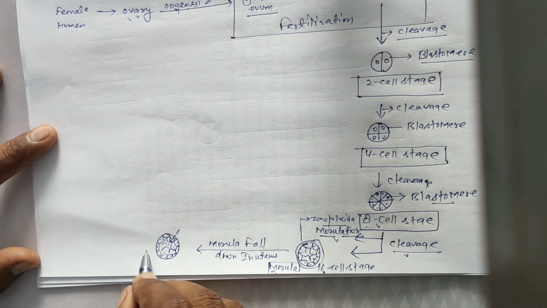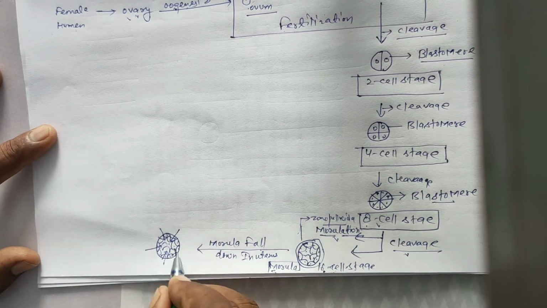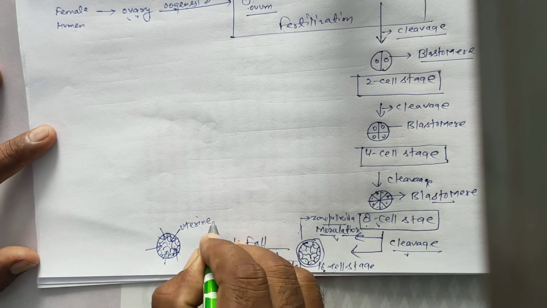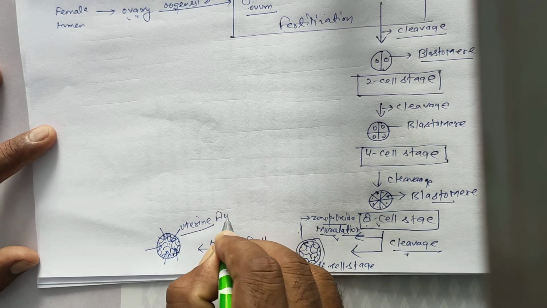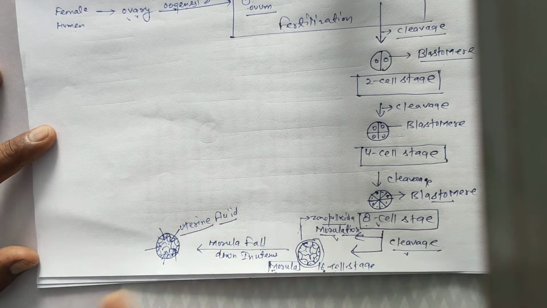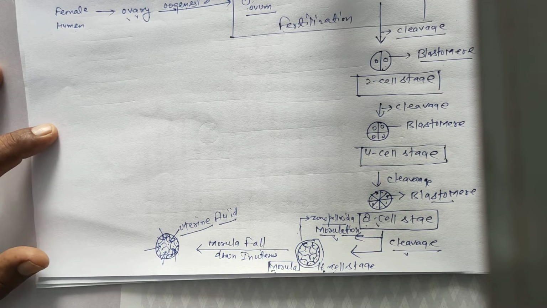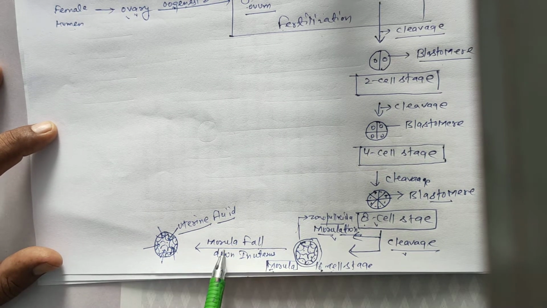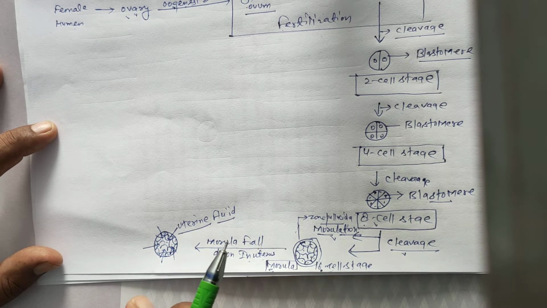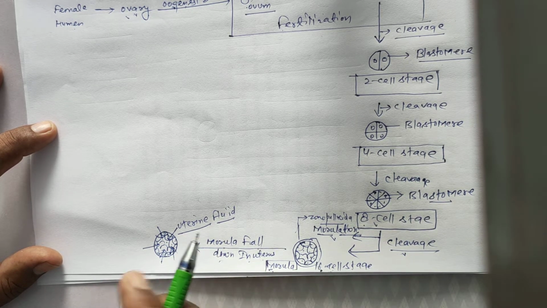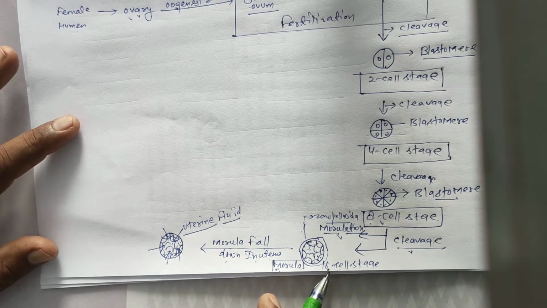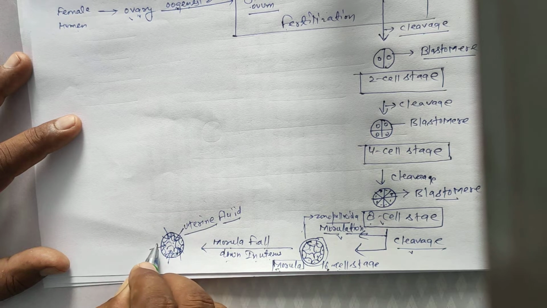These uterine fluids dissolve the zona pellucida first and enter the morula, the developing embryonic stage.